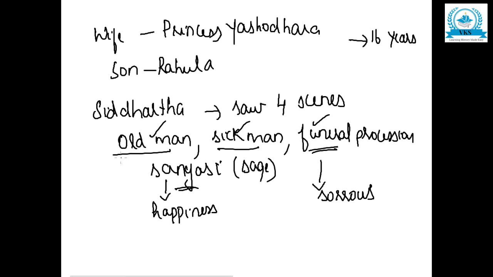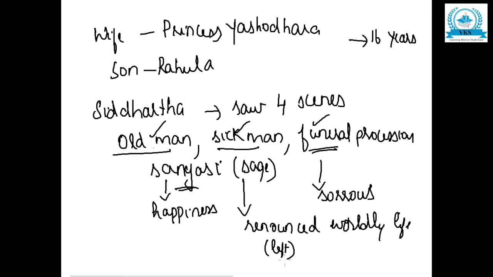So Siddhartha saw four scenes. In the first three, there was sorrow and sadness, while in the fourth person, the sannyasi, he saw happiness. A sage or sannyasi is a person who has renounced worldly life. Renounced means he has given up worldly life. That was the only person who was happy.